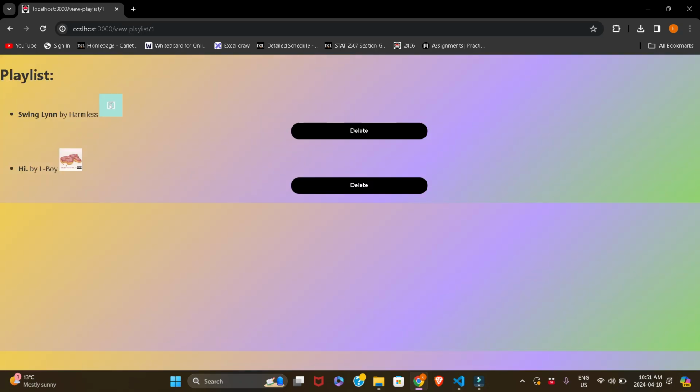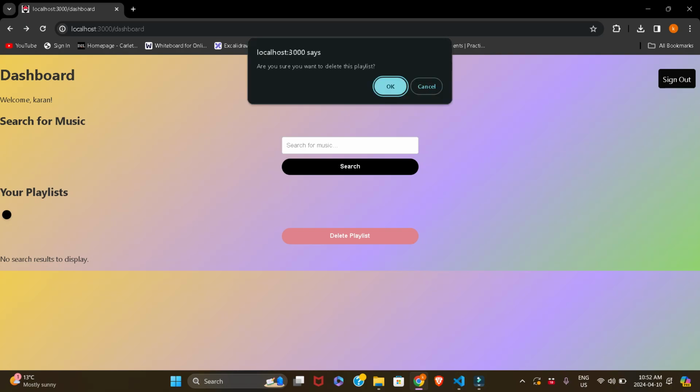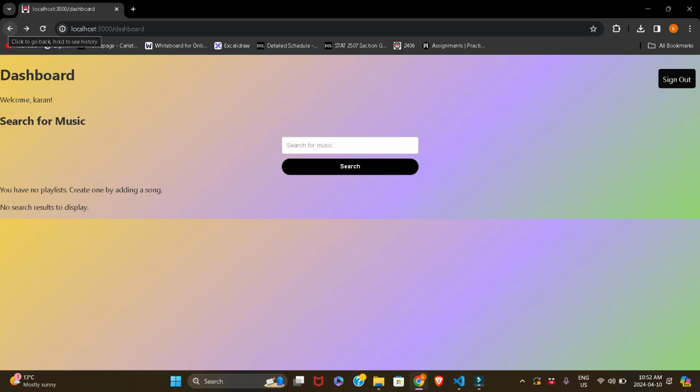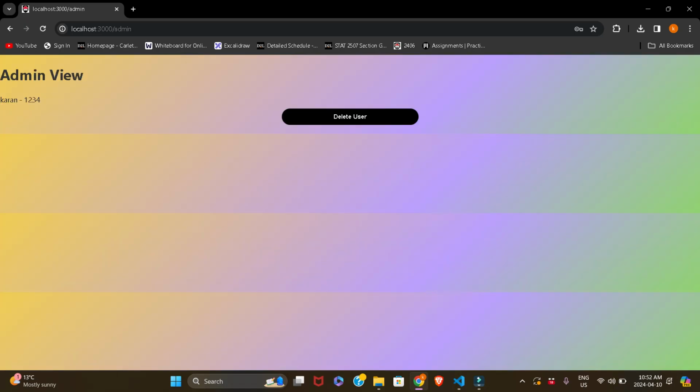As you can see, both the songs have been displayed properly, like it is actually being stored in the database. Now let's go ahead and delete the song. And let's delete the whole playlist altogether. We can do that as well. Do you want to delete this playlist? Yeah. Okay. And you can sign out as well. After signing out, the user is still in the database, you can see.